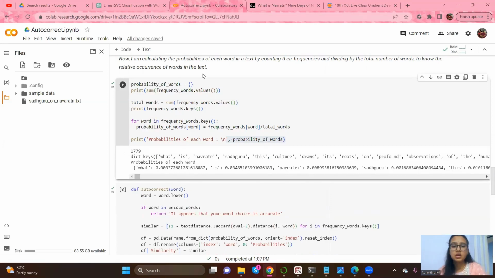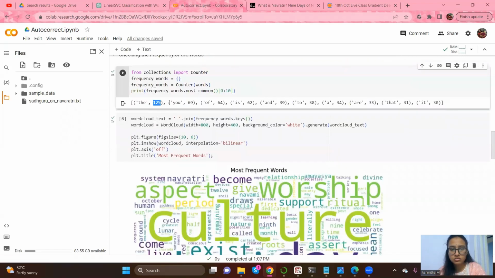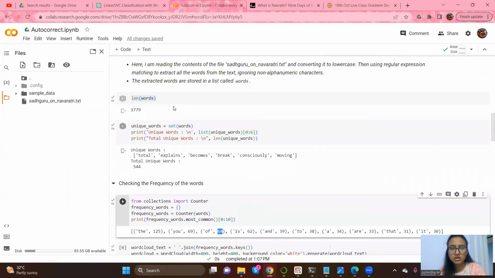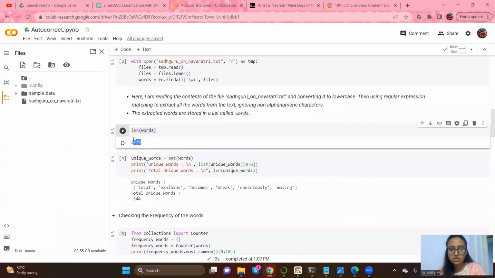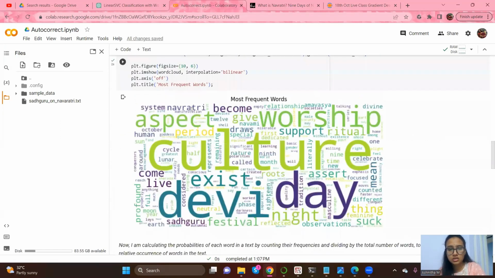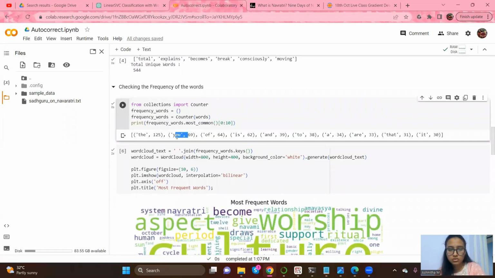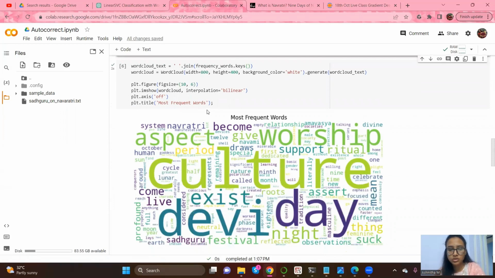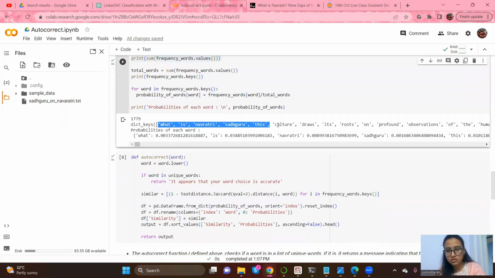That's how it goes. So basically I'm creating an empty dictionary here and then I'm printing the sum of all the values, word values. These are the values. 125 plus 69 plus 64 plus 62, it will basically return again the length of words. And then I'm printing frequency words keys. Keys is again this thing, guys. That means all the words. What is Navratri, Sadhguru, this, culture, draws, all these are the keys.